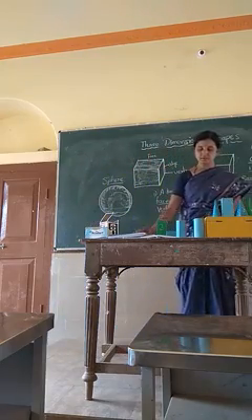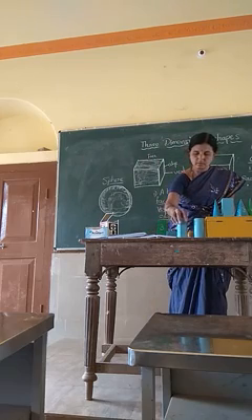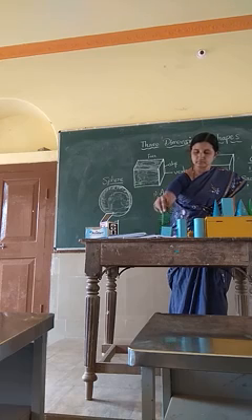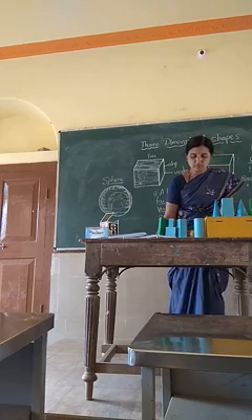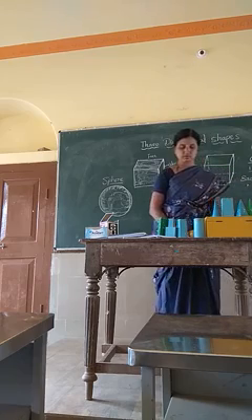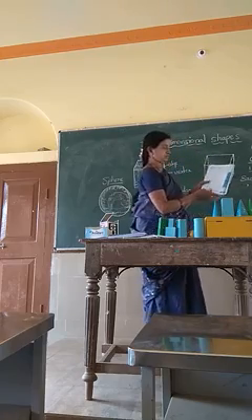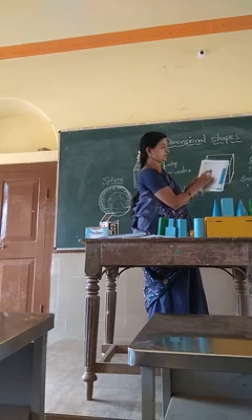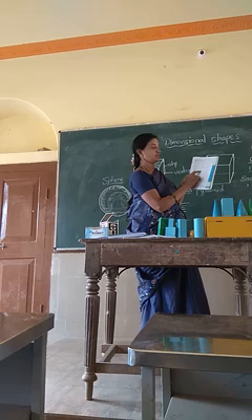See page number 111. Match the following. Which is the sphere? A sphere is a solid figure with a circular face.